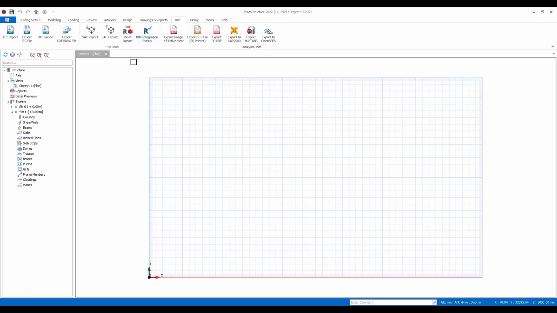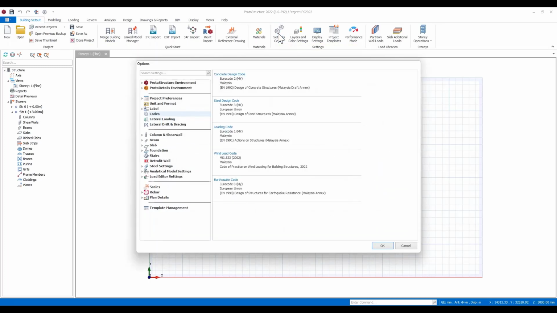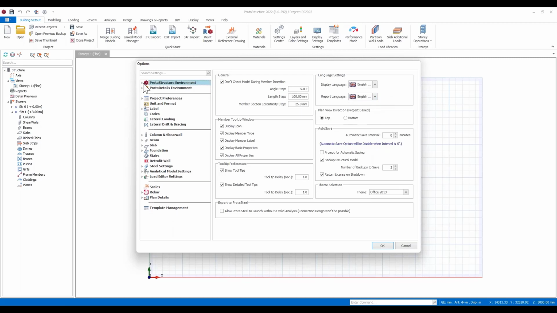Now, we've also, in recent releases, collected all the detail, things like settings, all in one place. So you've got different settings here that you can see. You can come in here and change things like languages on the fly; report languages and the like can be changed.